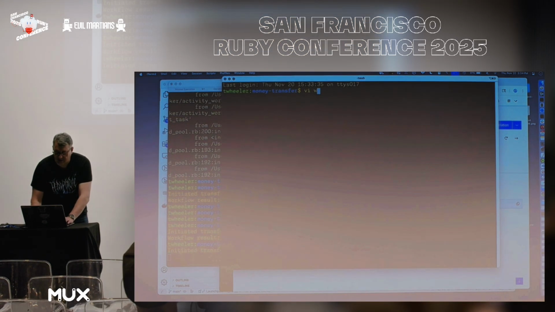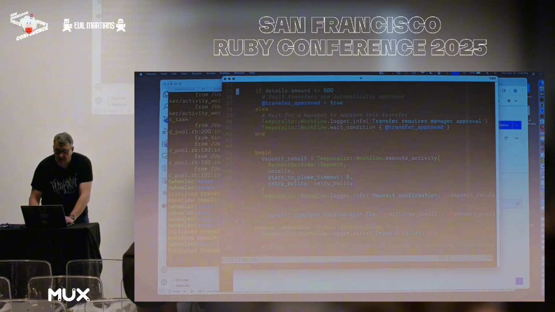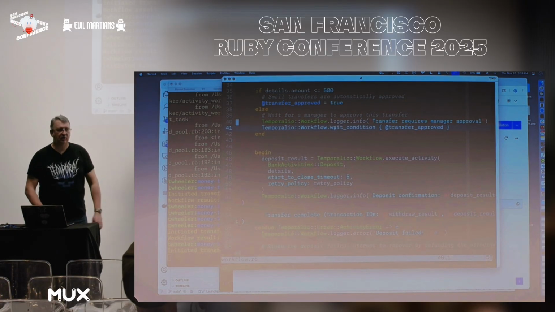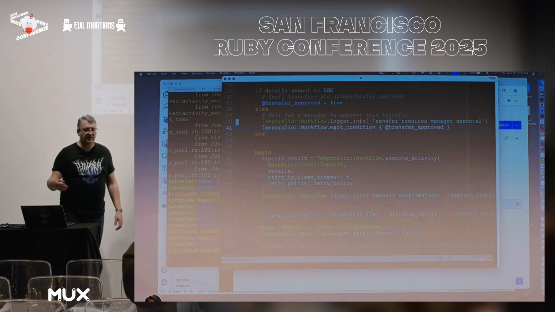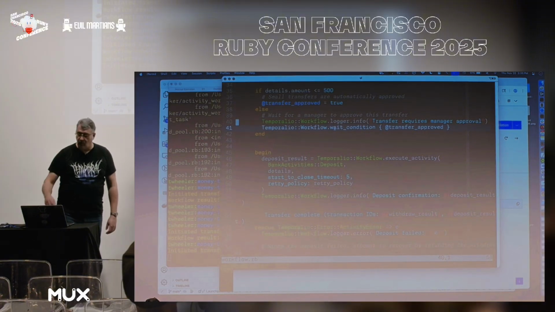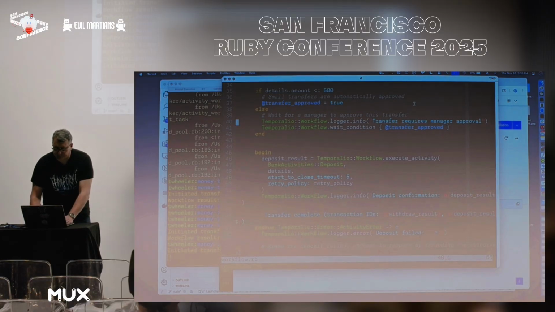And so if we look at workflow.rb, line 41, that's where we have a wait condition. So you can wait on some condition for an infinite amount of time, wait on something to resolve to true. And in this case, it's waiting to see if the transfer has been approved yet. And so this is just a Boolean value that's defined at the top of the file.